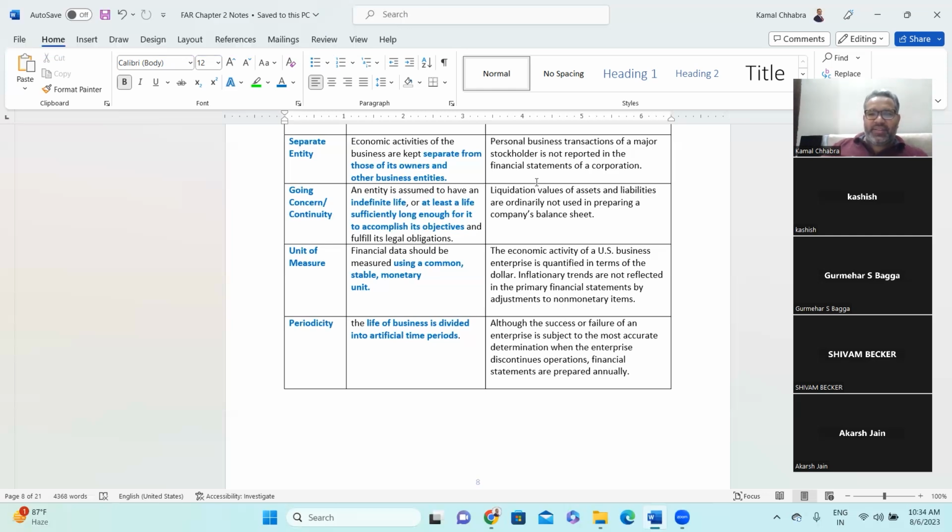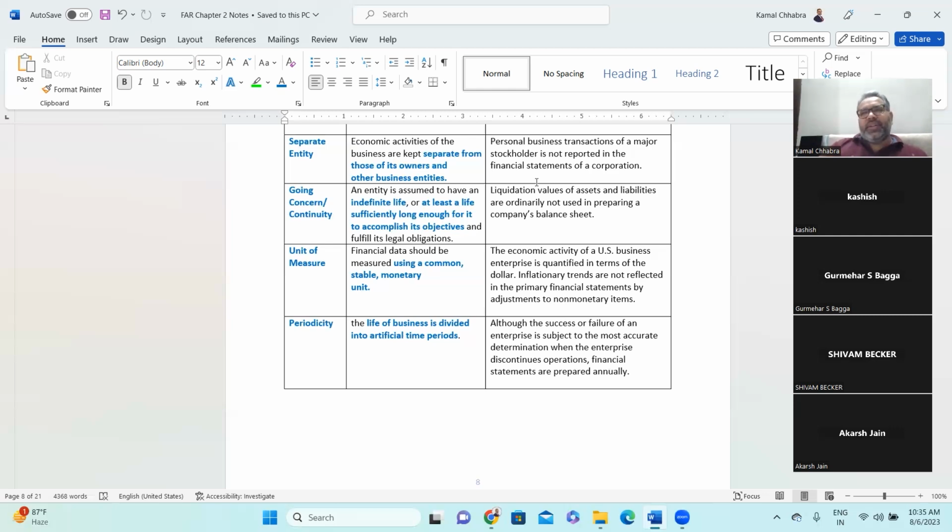The entity is assumed to have indefinite life or at least a life sufficiently long enough for it to accomplish its objective and fulfill its legal obligation, right? So for liquidation, if there is any going concern issue, then you need to make a financial statement on a liquidation basis.